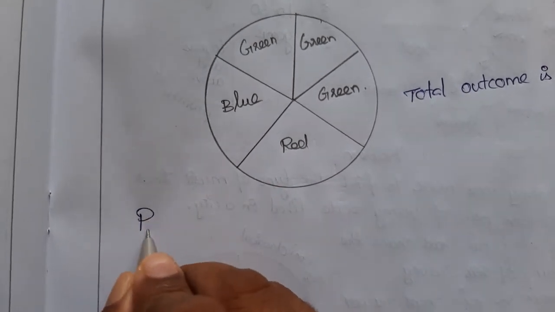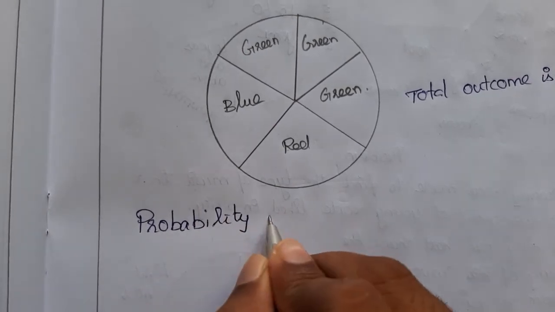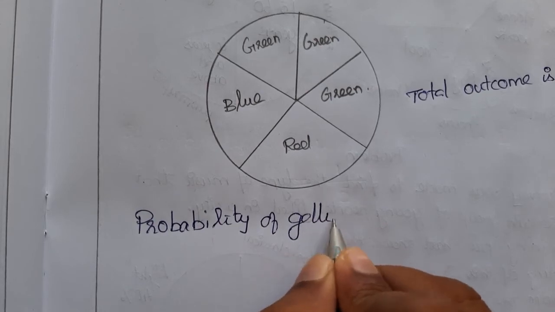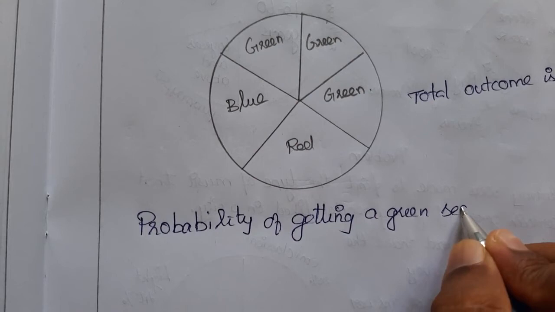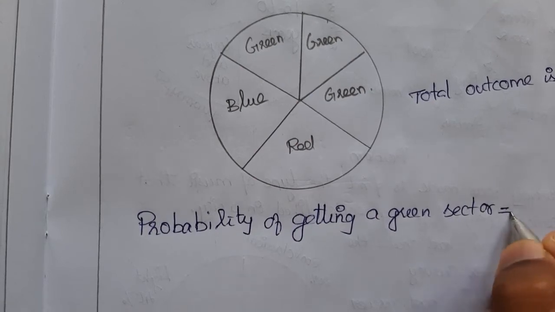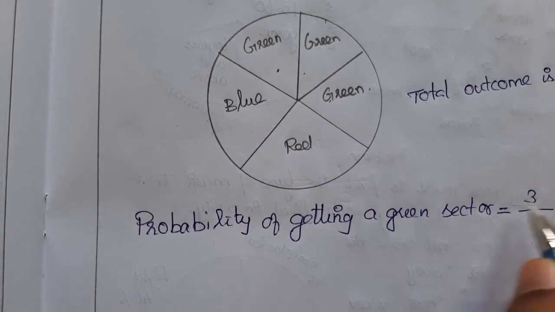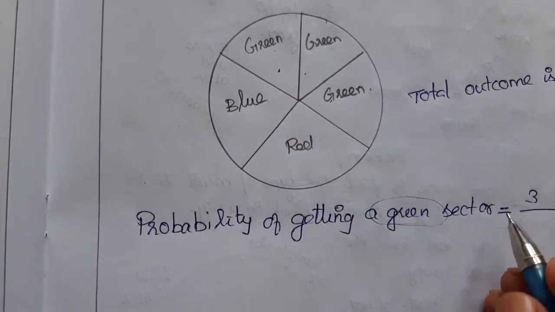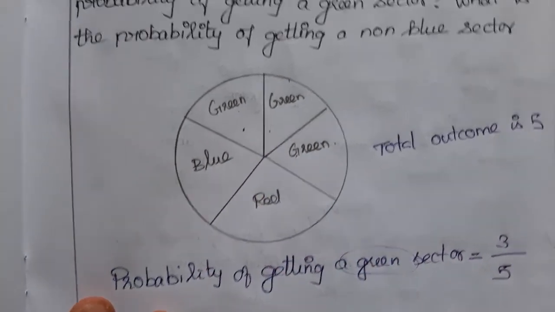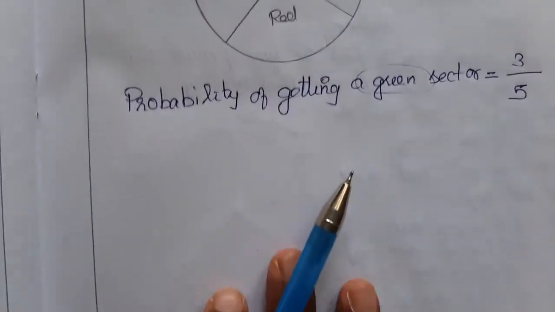So the answer for the first question: the probability of getting a green sector is, totally how many greens are there? 1, 2, 3. So 3 divided by total. Totally how many is there? 1, 2, 3, 4, 5. That's what we wrote already. 3 by 5.